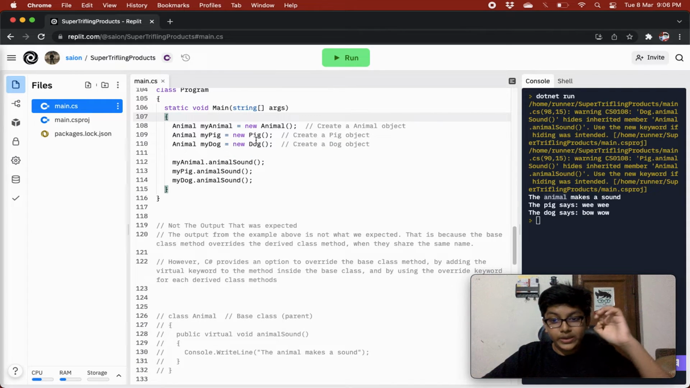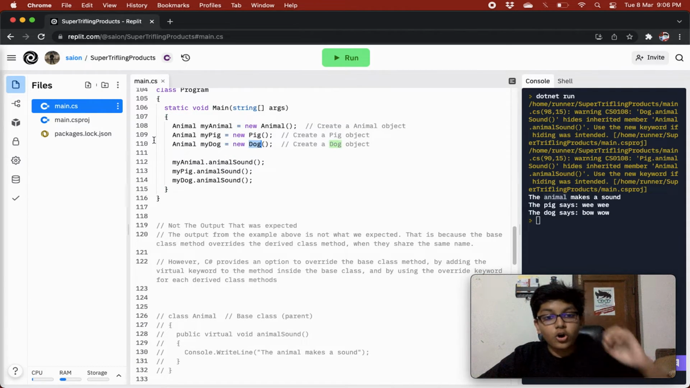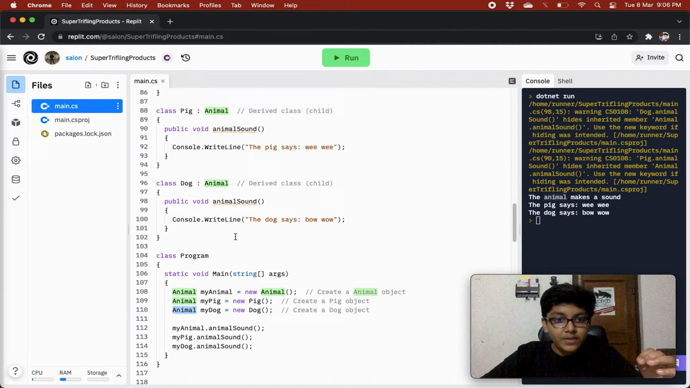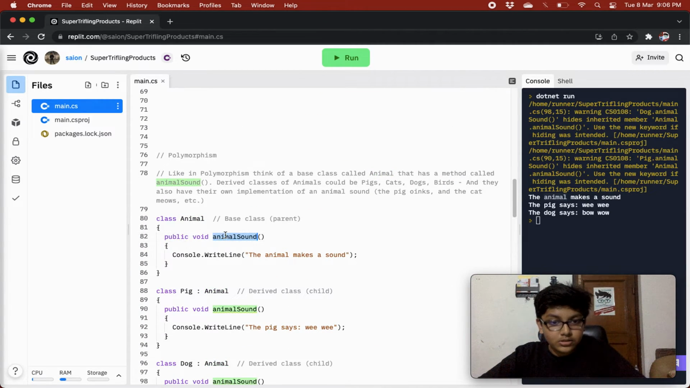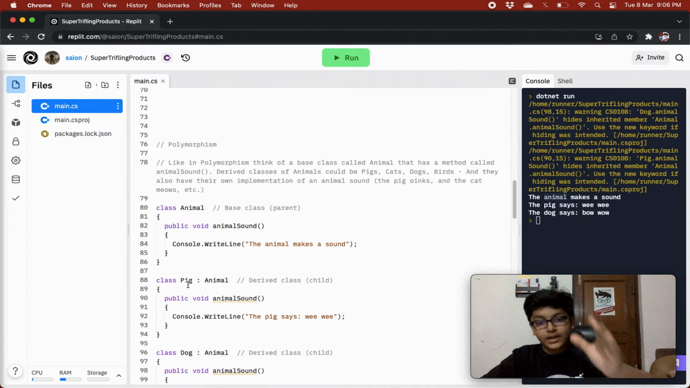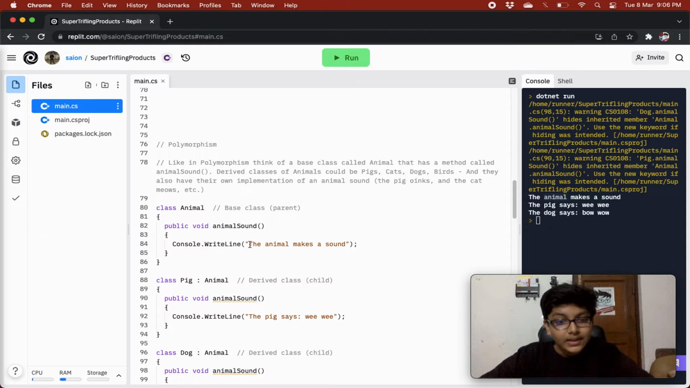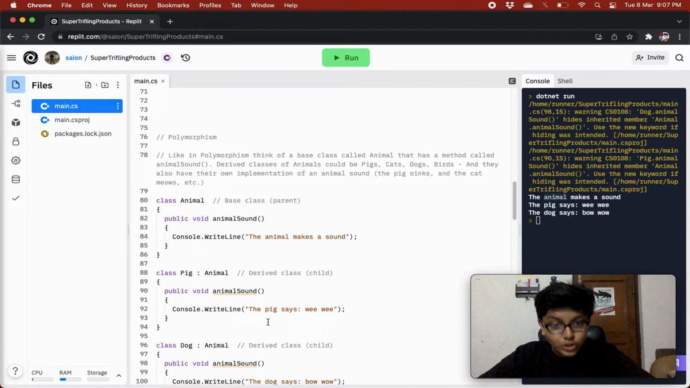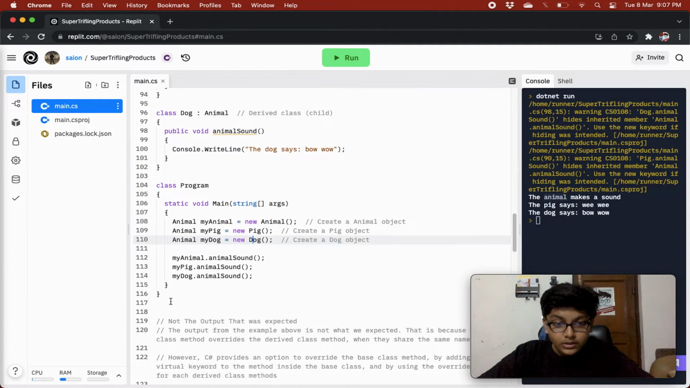So basically what it was doing was typecasting pig and dog to an animal class. When typecasting, it saw a common method, animal sound, and because it is typecasting the pig and dog objects to an animal object, this animal sound was overriding the previous animal sound methods that were in our pig and our dog. It was saying the animal makes a sound just because it is typecasting from a pig and dog object to an animal object.